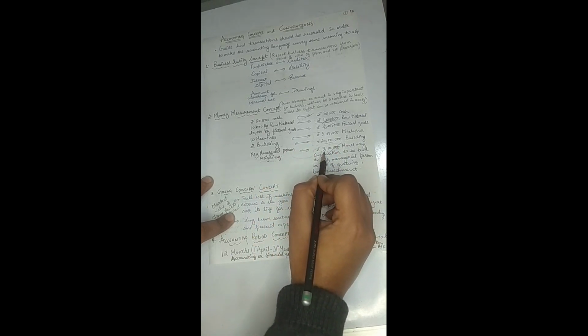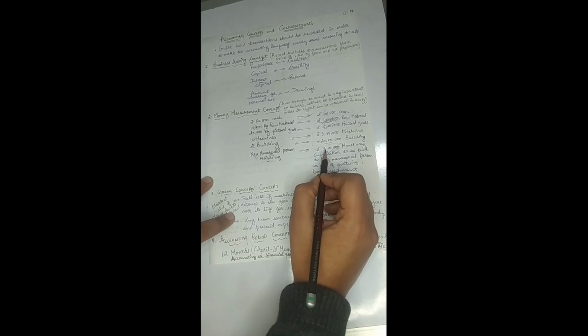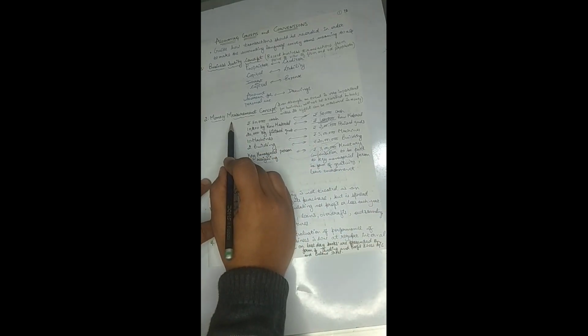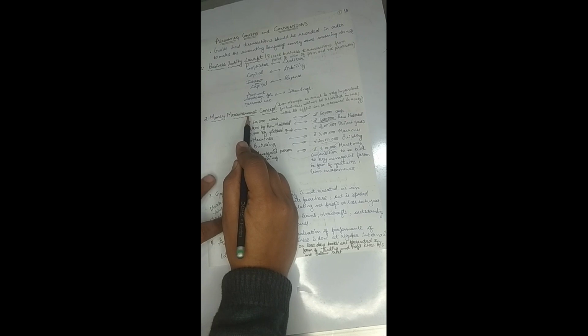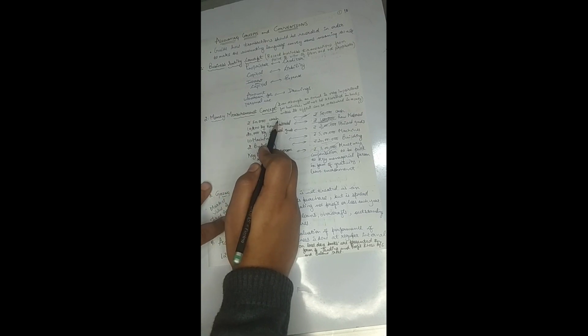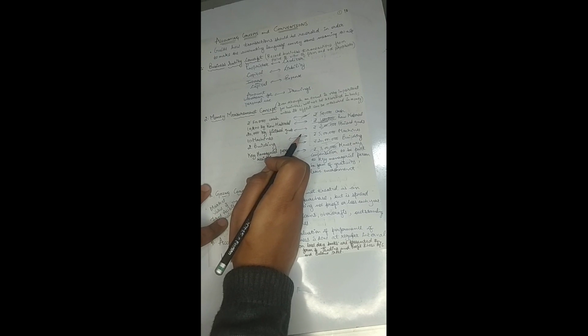And if its effect is rupees 3 lakh, then yes, this will be found in the books of account, and the accountant will be entering this amount in the books of accounts, right? So the money measurement concept says that even though a transaction is very important, until its effect can be converted in terms of money, it will not be there in the books of accounts. Okay, so this was the money measurement concept.